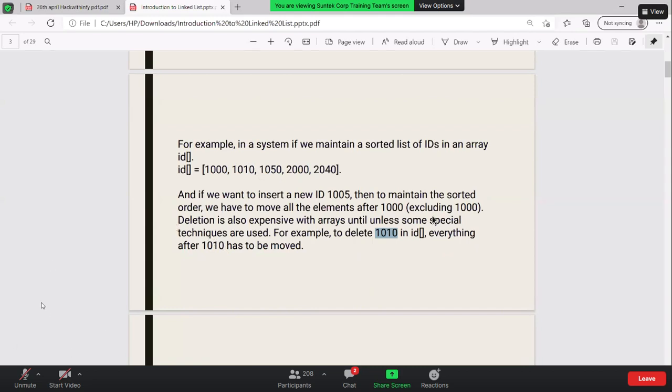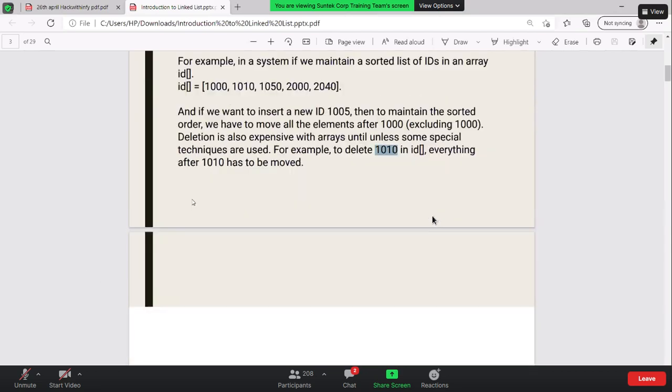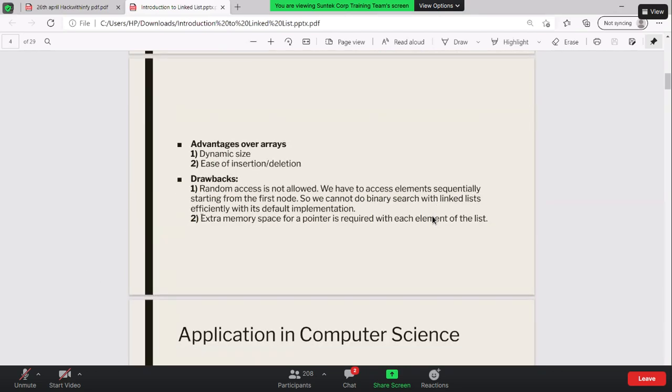That is if you want to maintain some kind of sorted order in an array. But with a linked list it is not that expensive. Why am I saying that it has a drawback? Yes, the linked list has a drawback as well. If I look at the advantages, it has a dynamic size, and insertion and deletion are easier.